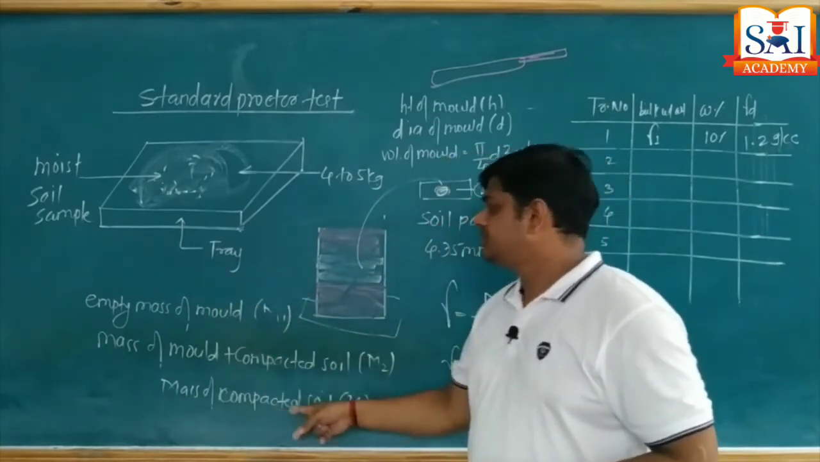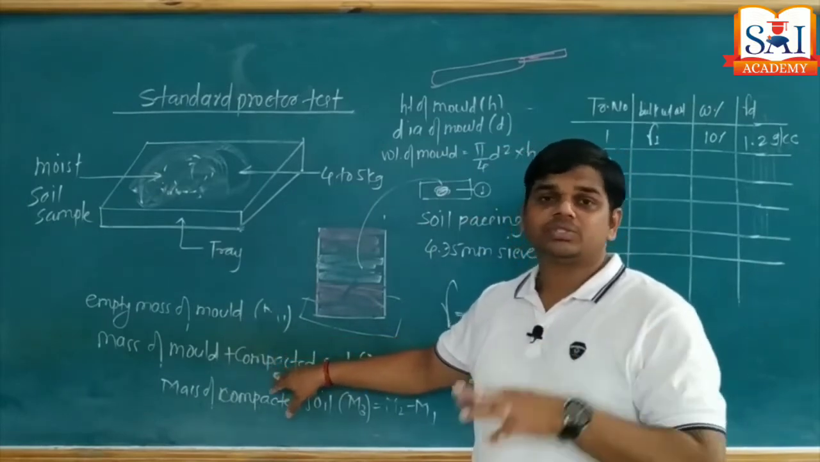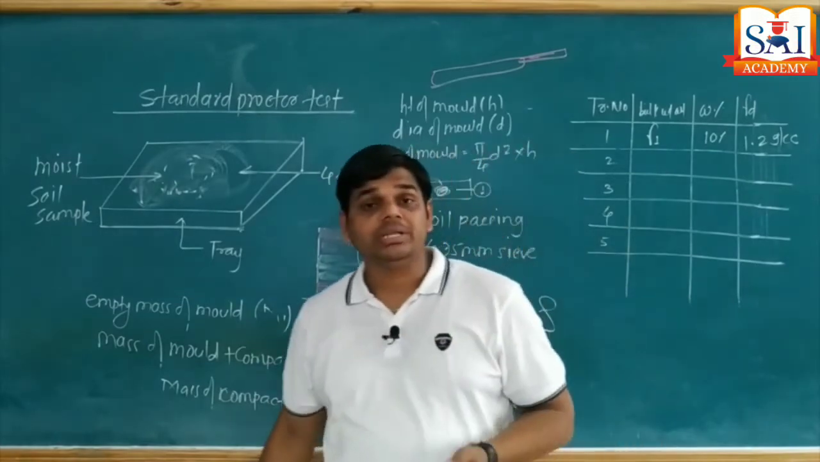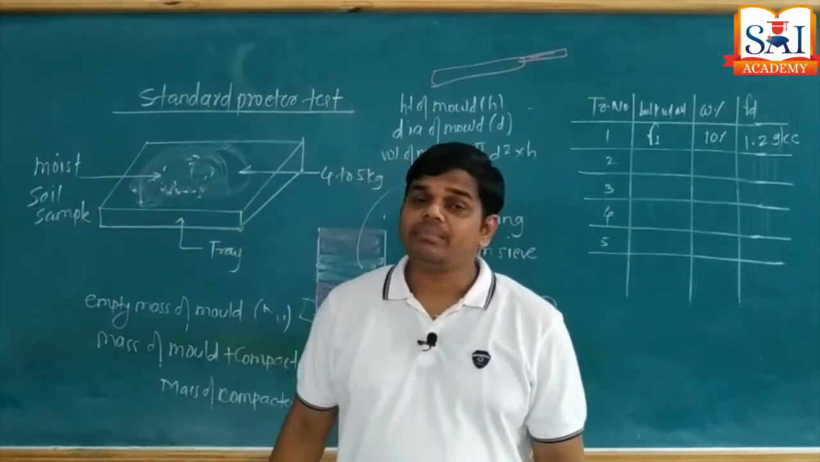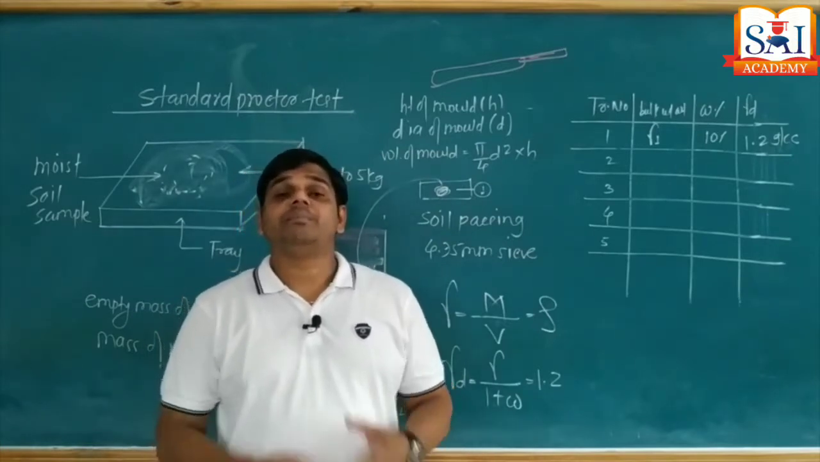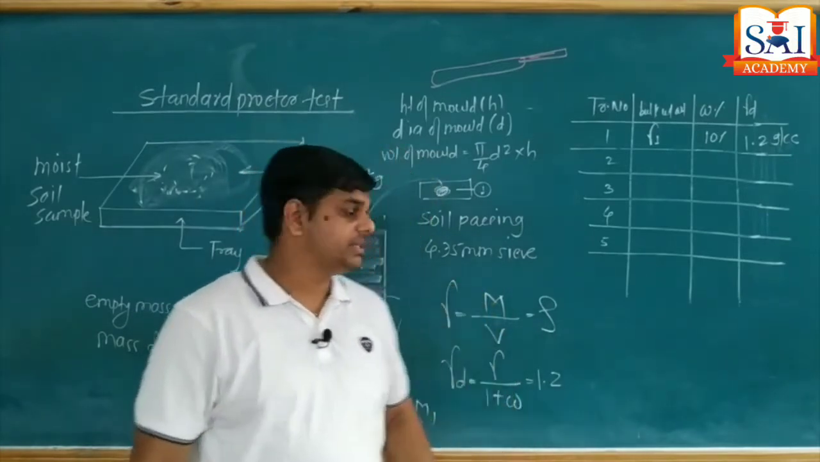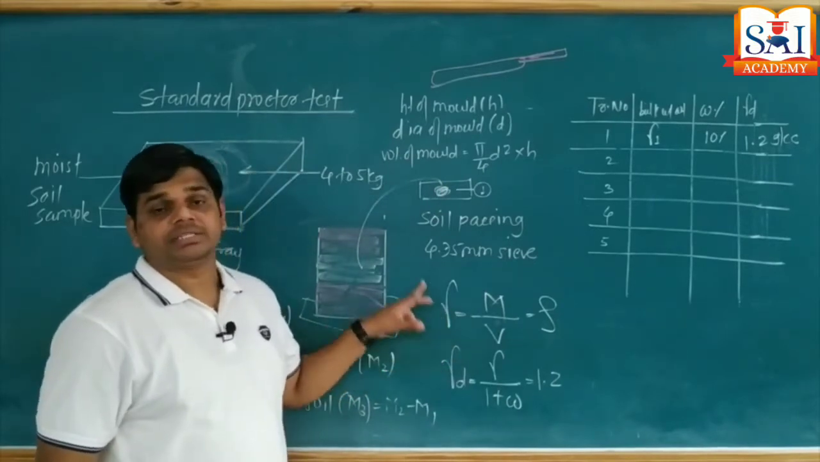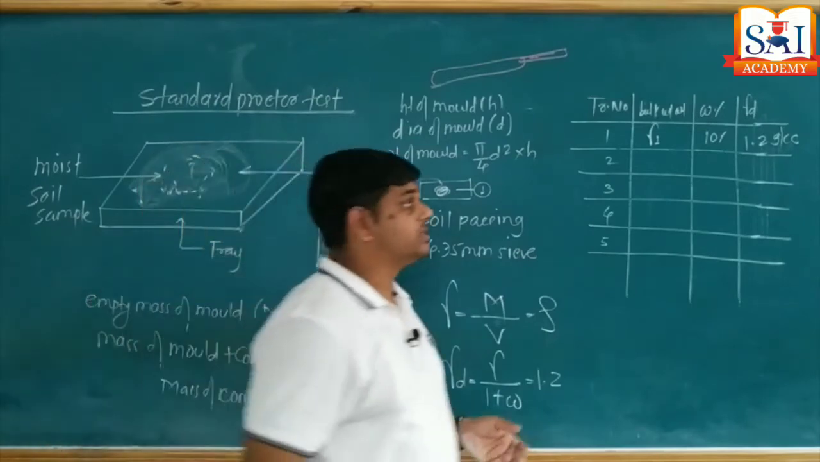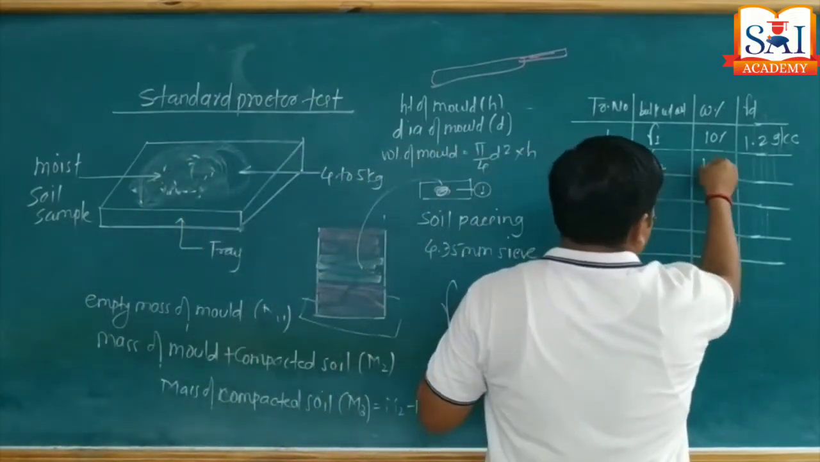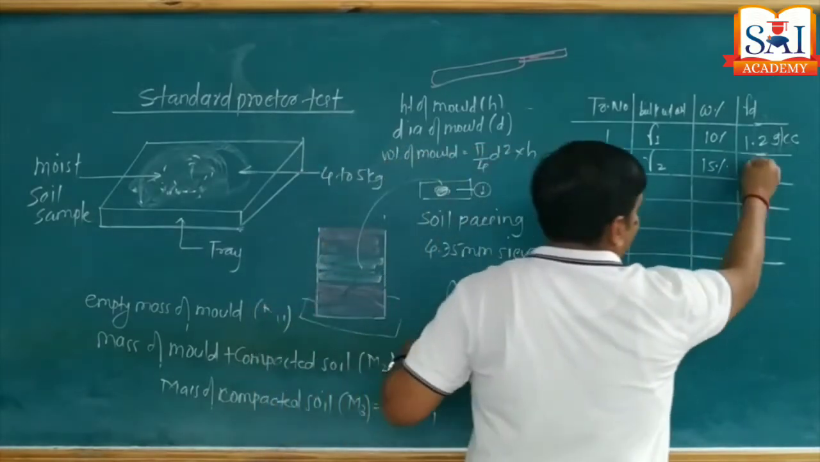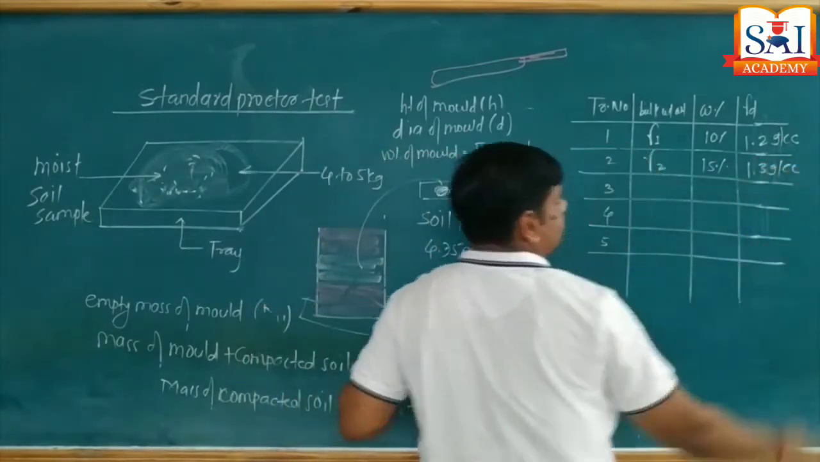note down the masses of mold and soil, and the empty mass is known to us. Then find out the mass of soil, compacted soil. This time mass increases. Why mass increases? Because additional water increases, that's why the mass of soil increases. As mass increases, your gamma bulk increases, and additional water is added. That's why water content also increases. So we have gamma 2. Say water content is now 15%.